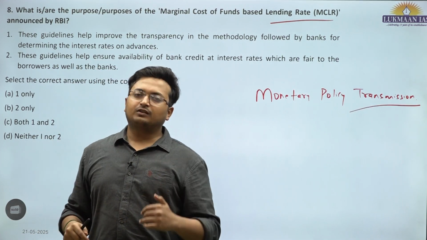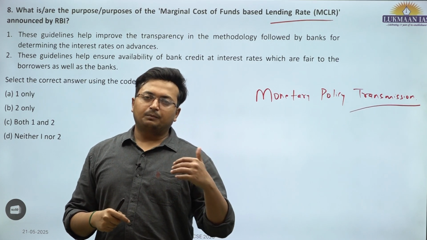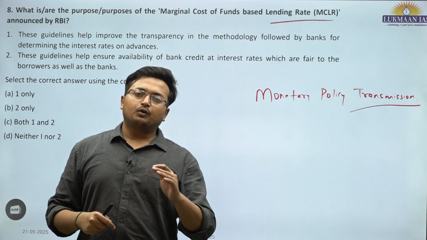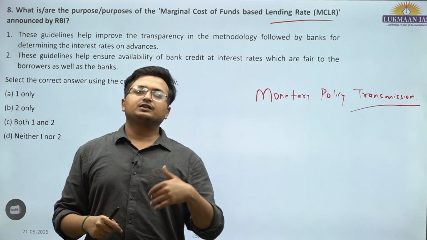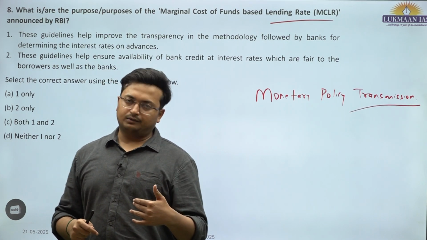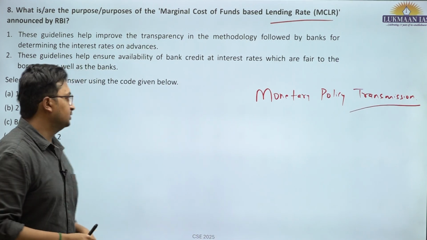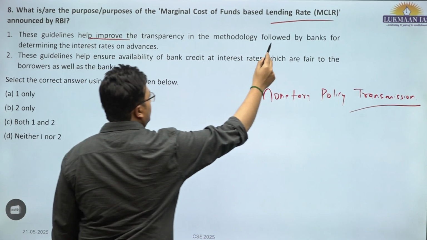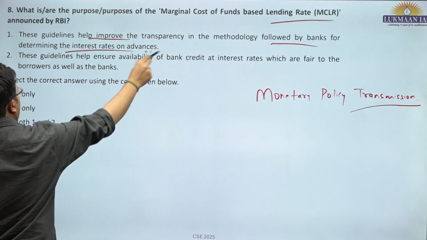That is monetary policy transmission, and that is why marginal cost of funding based lending rate, MCLR, have been brought in, and of late they have brought in the external benchmark lending rate, EBLR, for direct monetary policy transmission. So these guidelines help improve the transparency in the methodology followed by banks for determining the interest rates on advances.